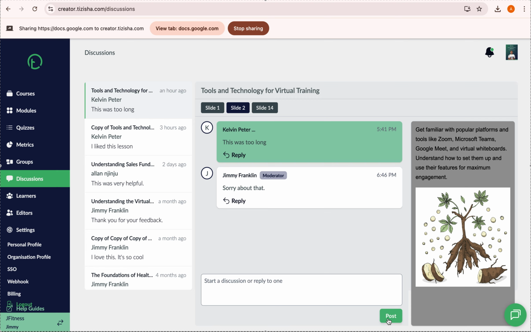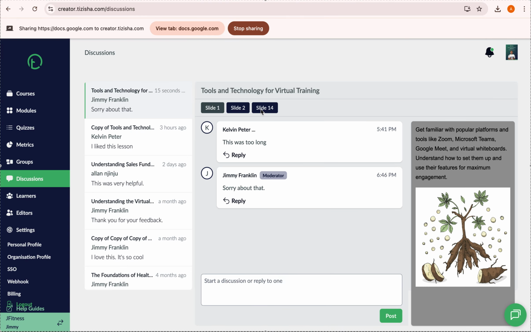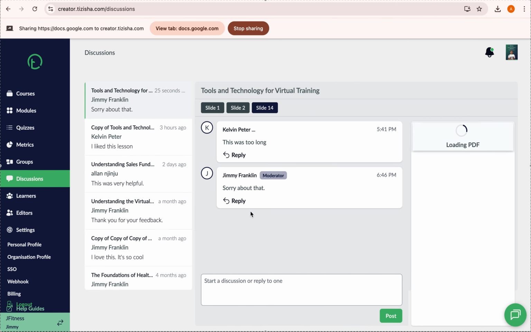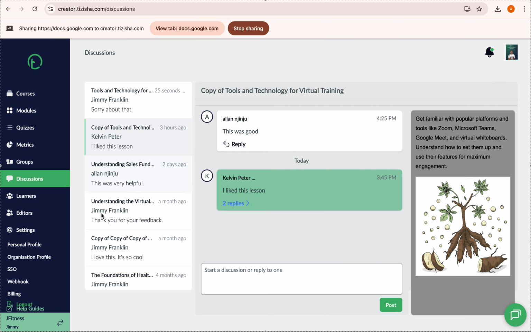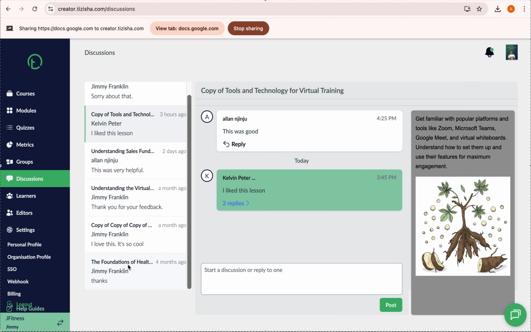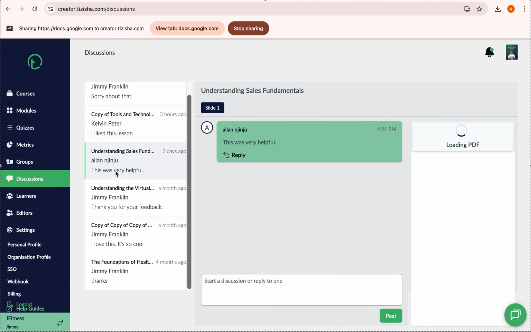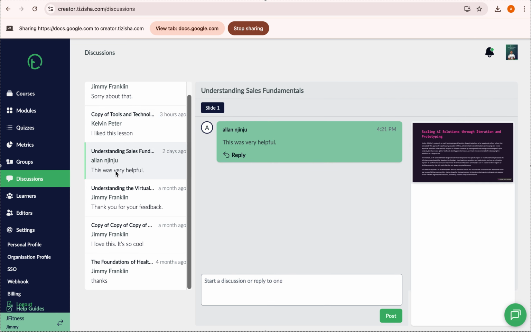Then hit post. Then you see the label now marks me as a moderator because I'm a creator, right? So they're able to know I'm not another learner. I'm actually the creator, so they're able to distinguish all that. And on the side here, you're able to see the specific lesson slide that the comment was coming from, right? So if I navigate to, yeah, you're able to see all that. Great. The conversations are also here, so you can navigate through the conversations here. If you have notifications, there are very many options. You as a creator, you have two options actually.